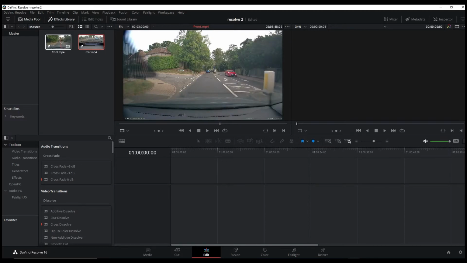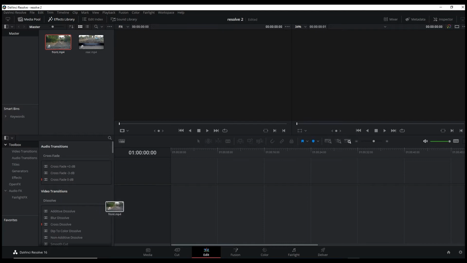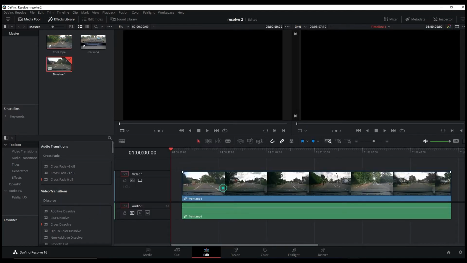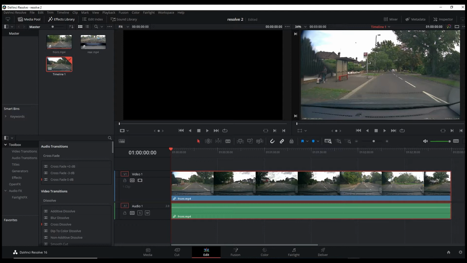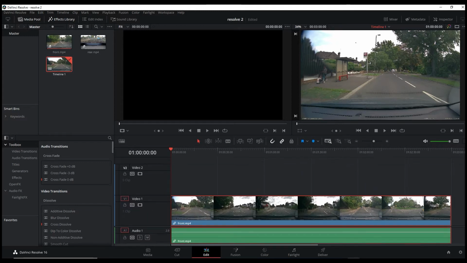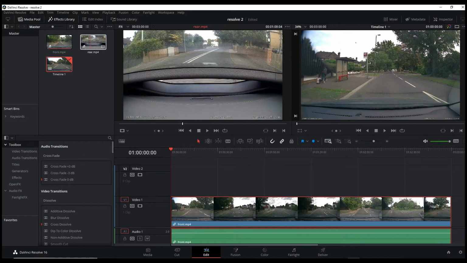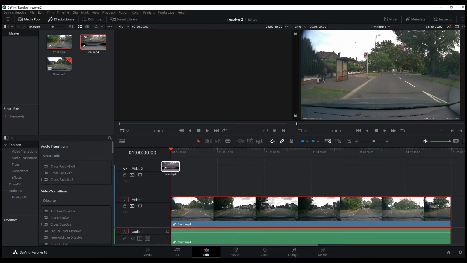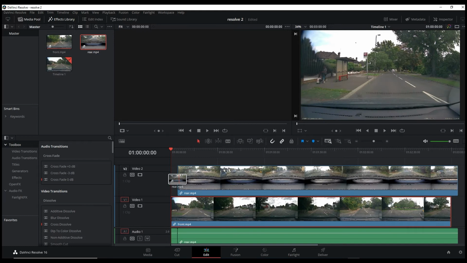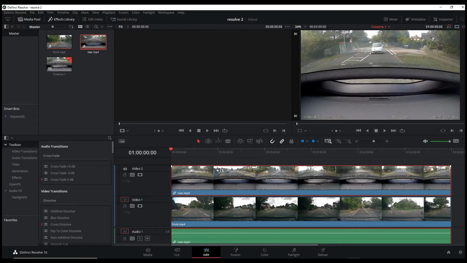First of all, we'll start with the front one. We drag that down to the timeline. There we go, we've got it on the timeline. Now, that's video track 1. What we need to do is make a second video track. We do this by right clicking and clicking add track. And then just drag this down so you can see both tracks. Then get the rear clip and add it to the second track like that. That's it. And just line them up. It really is as simple as that.